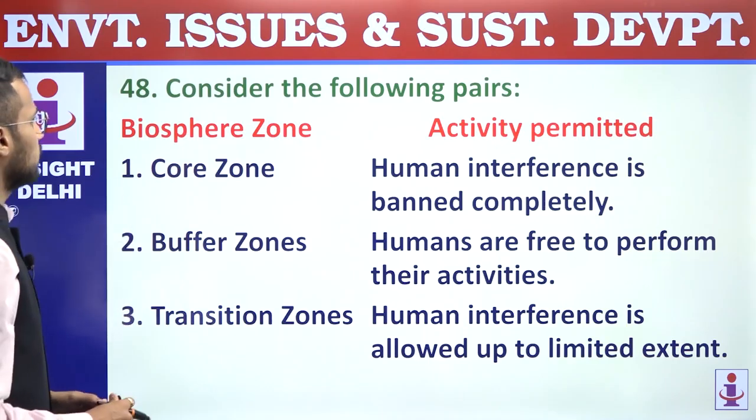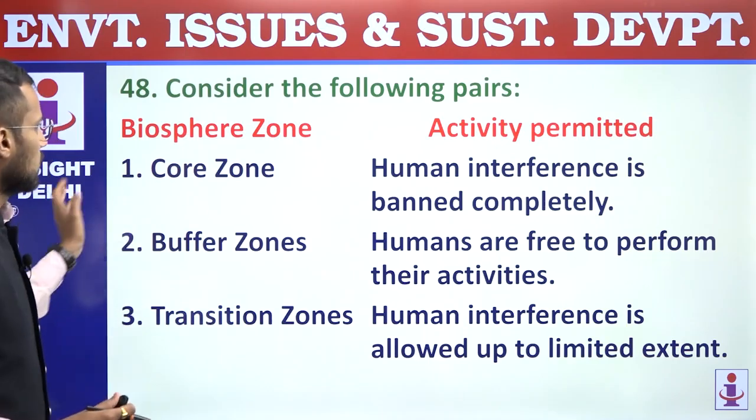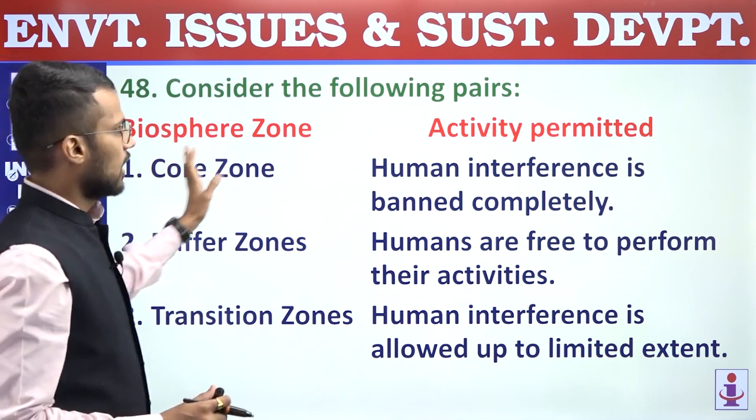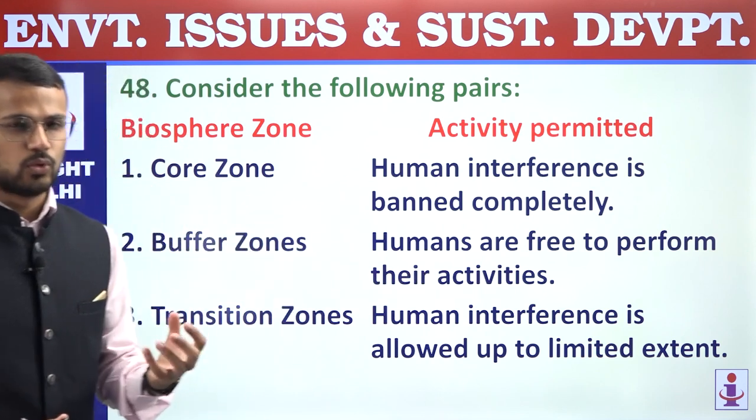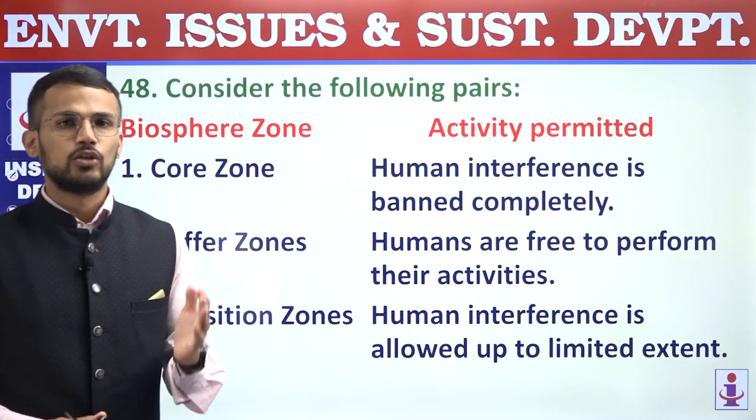Now 48. Consider the following pairs. So on one hand we have biosphere zone, and on other activity permitted. So we know that biosphere reserves are divided into 3 parts.